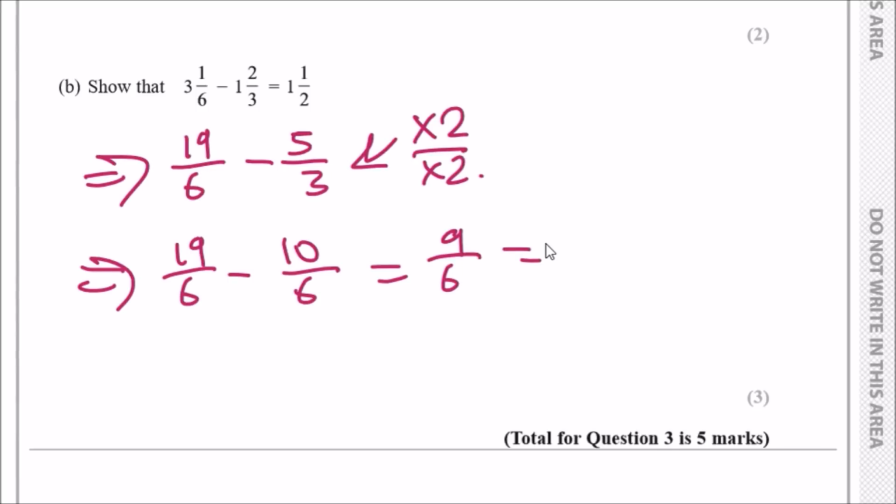Simplifying this one, dividing by 3, because they're in the 3 times table, we should get 3/2. And now we can ask, how do we change this into a mixed number? We can say, firstly, how many times does 2 go into 3? Well, it goes in exactly 1 whole, with 1 remainder, so it'll be 1 and 1/2. Remember, the denominator always stays the same, but the top represents the remainder of how many times it went into the 3.